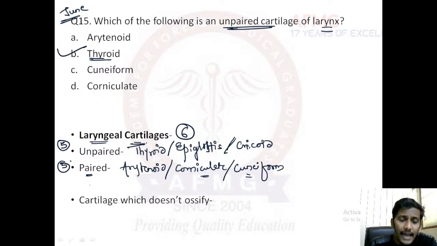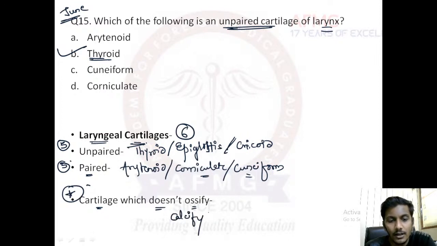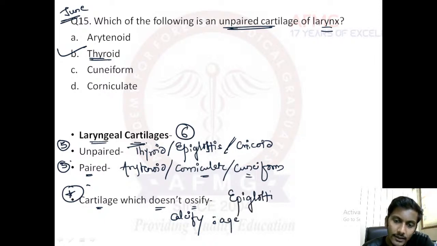An important one-liner you need to remember, this was also a question in a previous exam: the cartilage which does not ossify or calcify with age is the epiglottis. Epi means above, and glottis means your vocal cords. The cartilage which covers the vocal cords and prevents aspiration is known as the epiglottis.